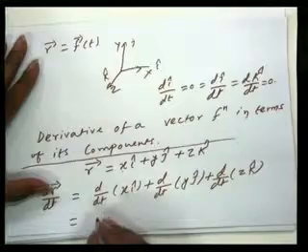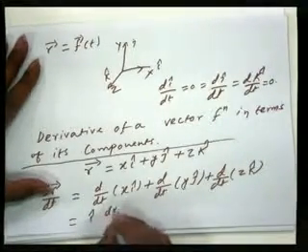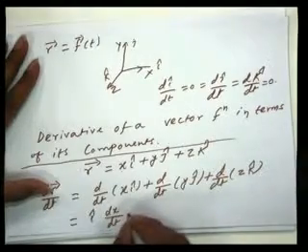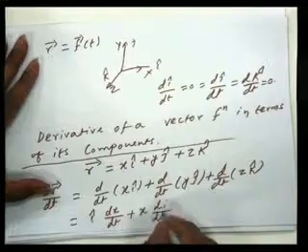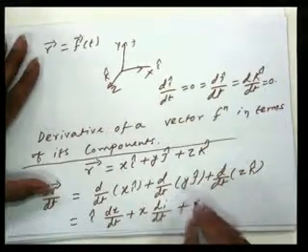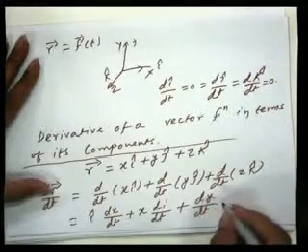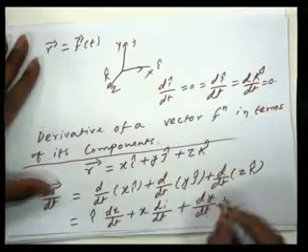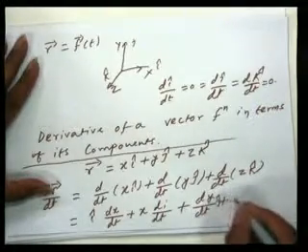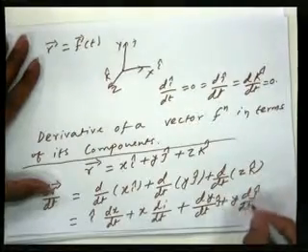So keeping i out, I can write dx upon dt plus x times di upon dt. Similarly, dy upon dt with j cap out here, plus y times dj cap upon dt.